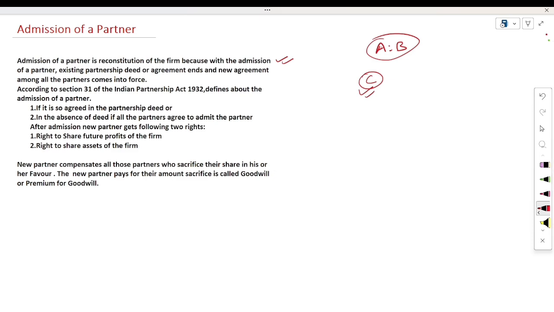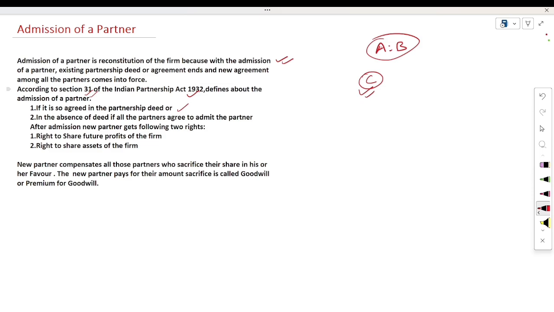According to the Indian Partnership Act 1932, section number 31 defines the admission of a new partner. It defines that if it is so agreed in the partnership deed, it means if it is mentioned in the partnership deed, then you can take the admission of a new partner.